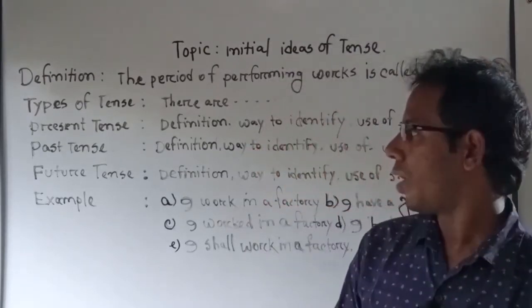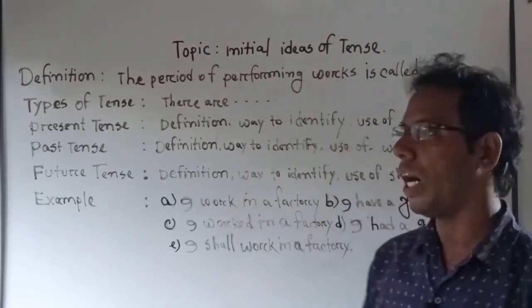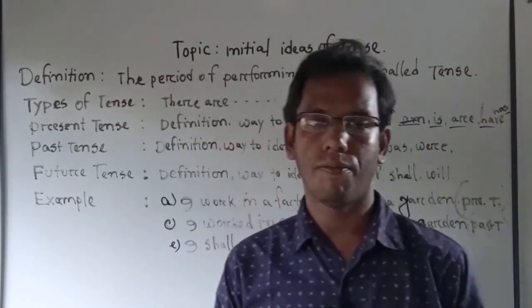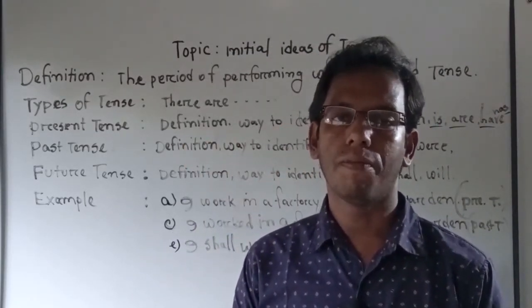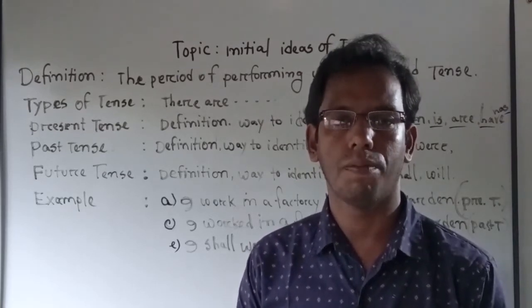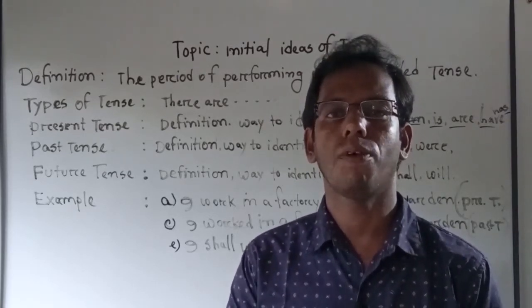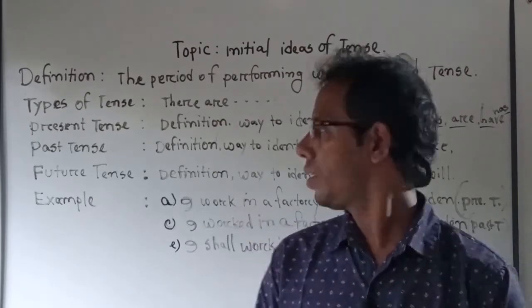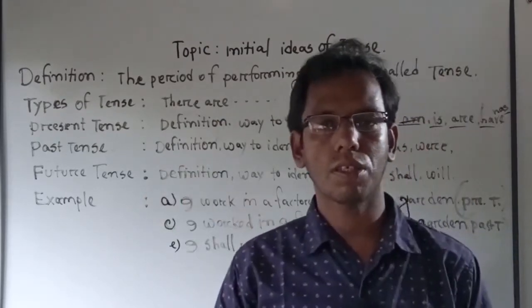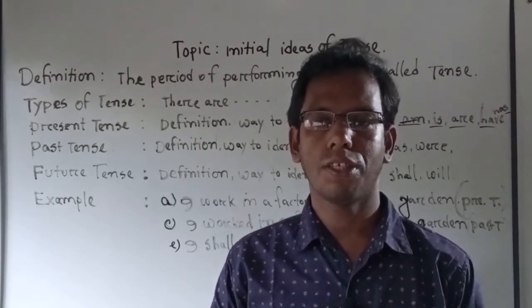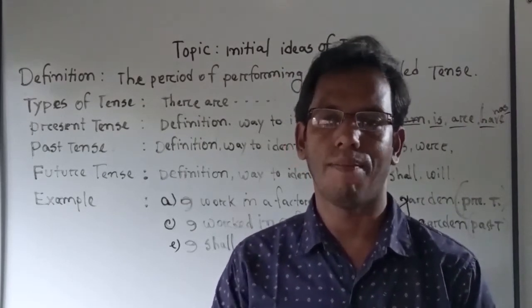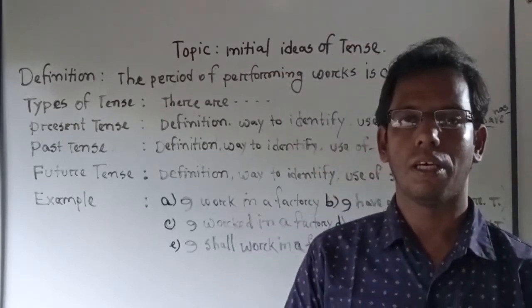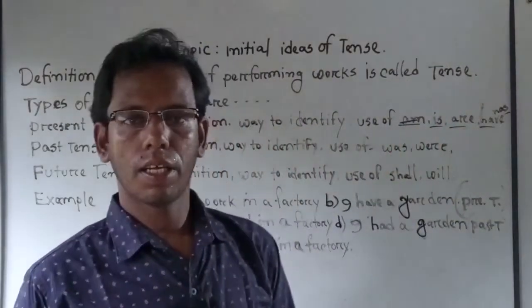Our point is the way to identify. We can identify the past tense by viewing its verbal form, that means the form of verb. In past tense we see that after the subject the past form of verb will be used to make a sentence in past tense.